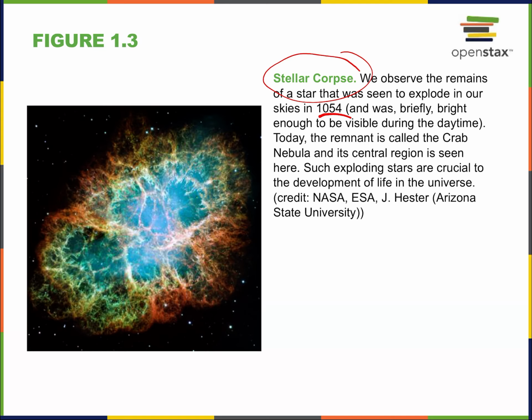Well, there's a lot of writings of the supernova, right? People discuss seeing it in the sky, it being visible like a bright new star in the sky for many months. Okay, we have astronomers 1,000 years ago, so we have astronomers in China, we have astronomers in the Arabian world, we have astronomers in Europe, right? During the European Dark Ages, we have these records of this event that all coincide. Okay? All right, today the remnant is called the Crab Nebula. So nebula means a cloud of gas in space. And its central region is seen here.